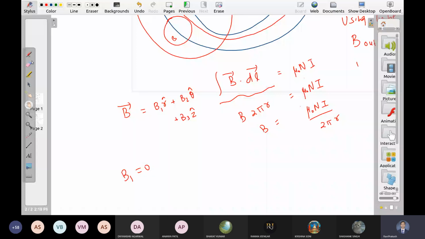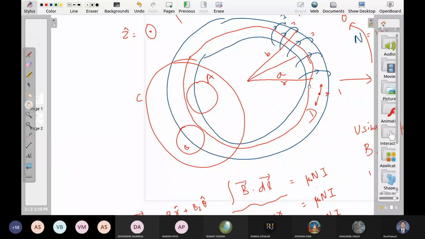What about B3? B3 means the perpendicular component out of the plane. So can it be out of the plane? No, sir. I mean, at this point, are this direction and this direction possible, inward or outward? So verify all these things. B3 is 0, right?